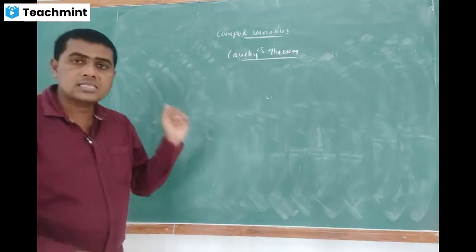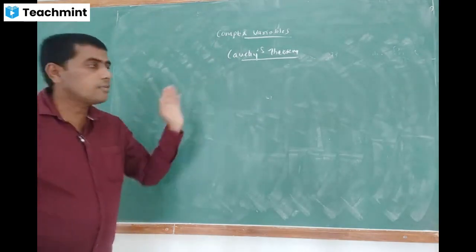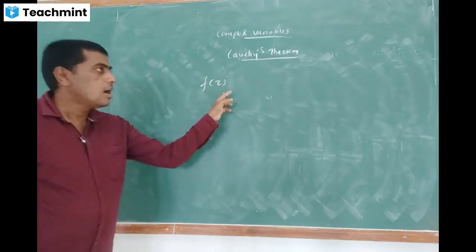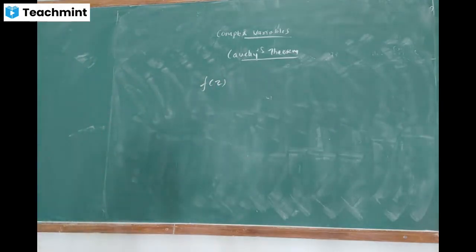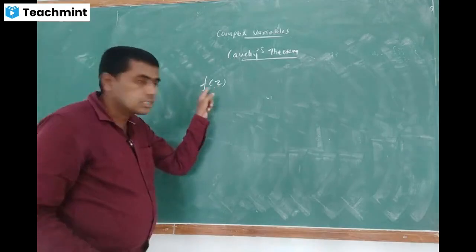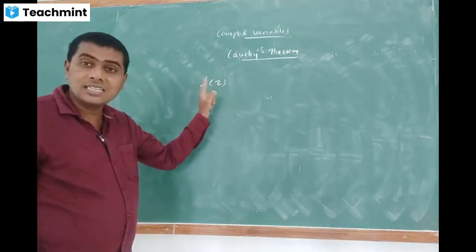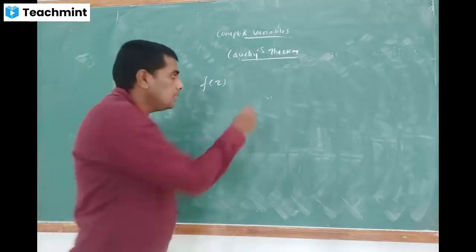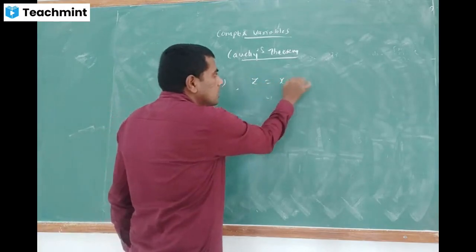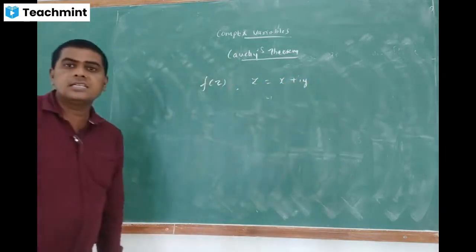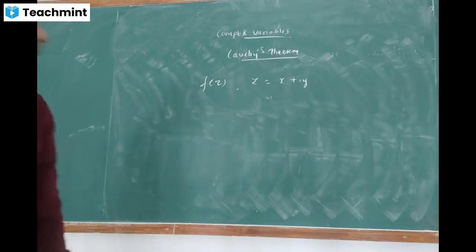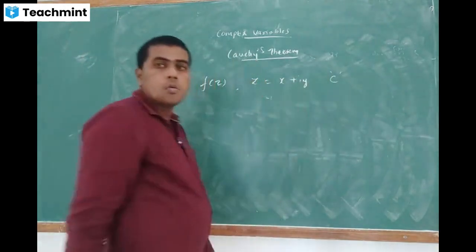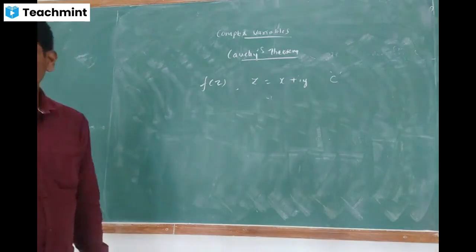So, for example, f of z is a continuous function of the complex variable, because instead of f of x I am just defining z here. Z is nothing but a complex variable. This f of z is continuous, where z is equal to x plus iy, and we take it over the curve capital C.